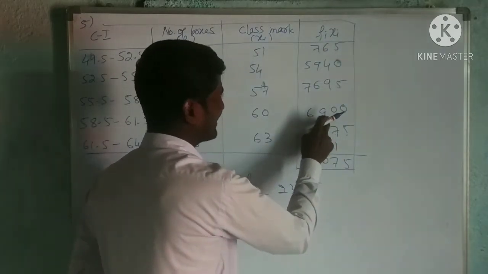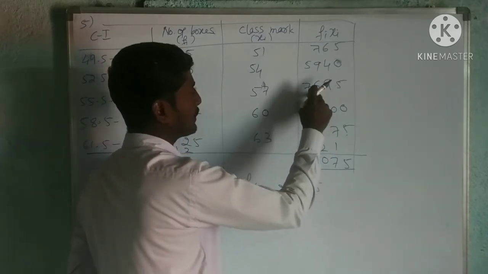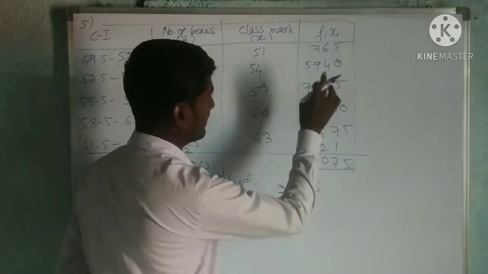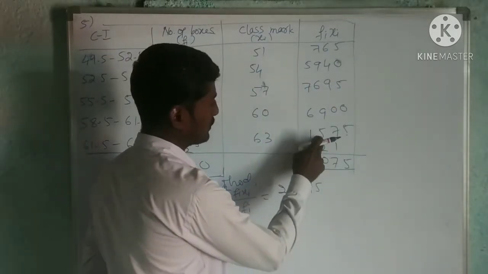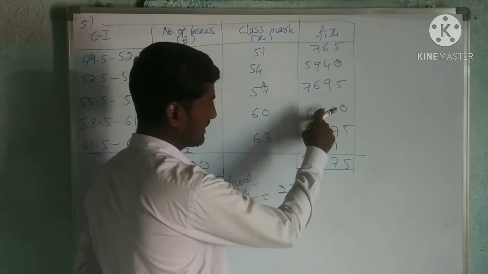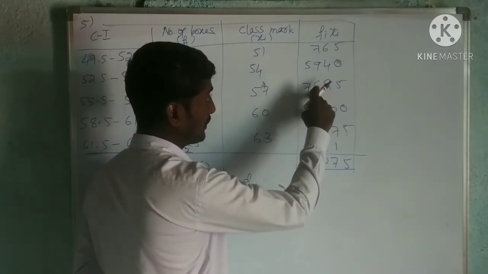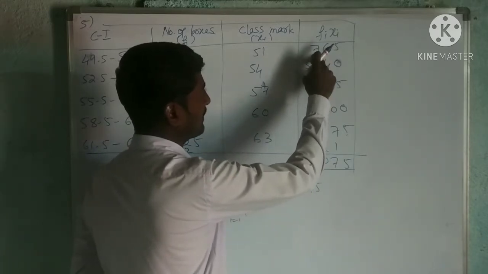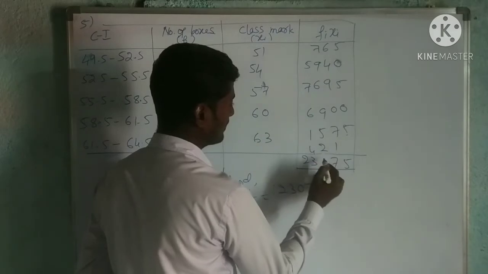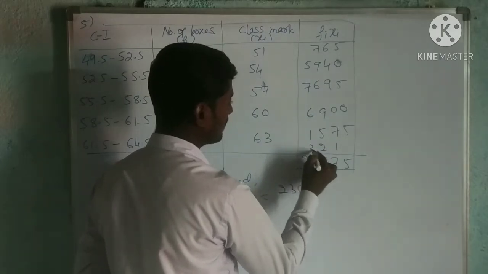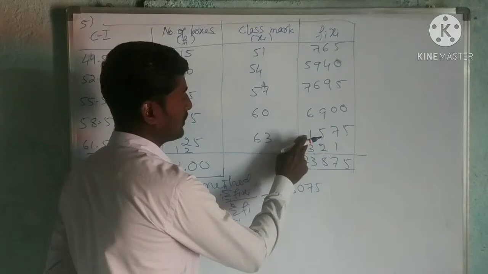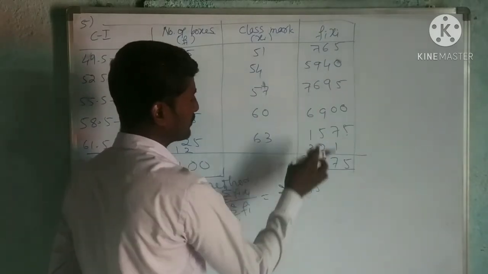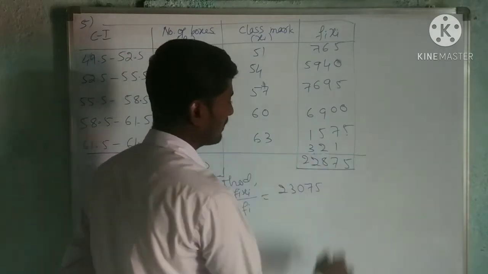I did a mistake maybe. 5 plus 2, 7. 7 plus 9, 16. 16 plus 6, 22. 22 plus 9, 31. 31 plus 7, 38 it is. Next, 3 plus 1, 4. 10, 15, 22. Okay.